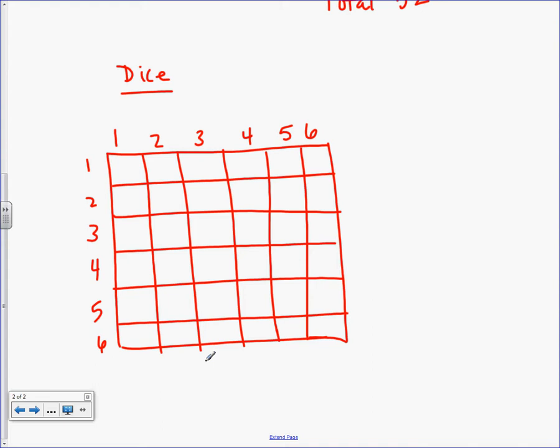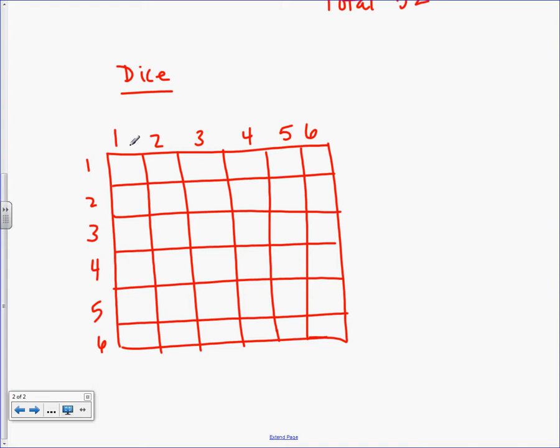Okay? So some questions, whether it's today or tomorrow, I don't remember, some questions are going to say, what's the probability of a sum of 5 on 2 different dice? Okay, so this chart is going to help us find those answers a lot quicker than if we had to think about it over and over and over again.